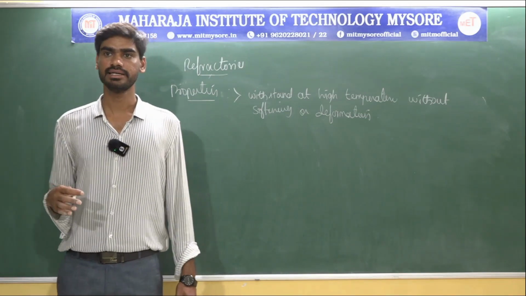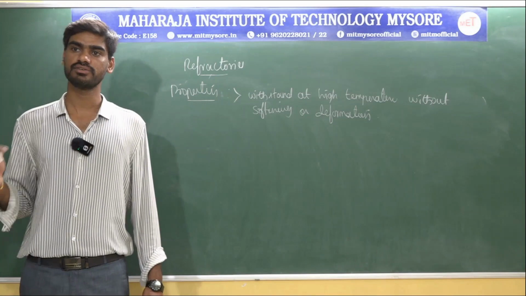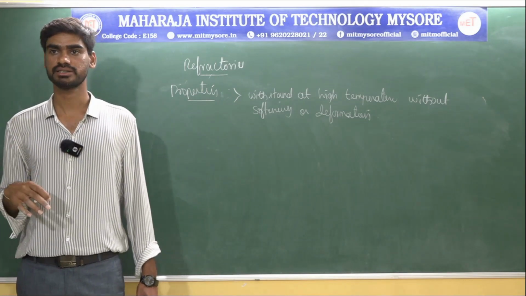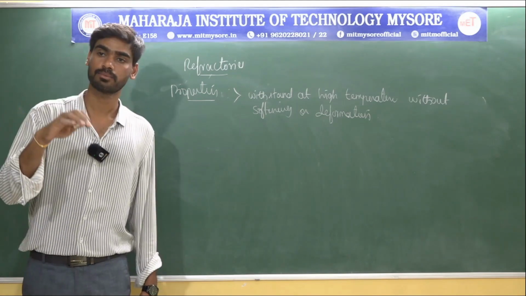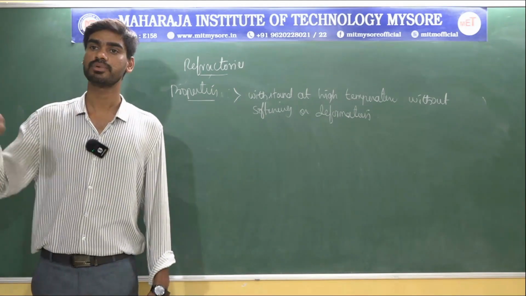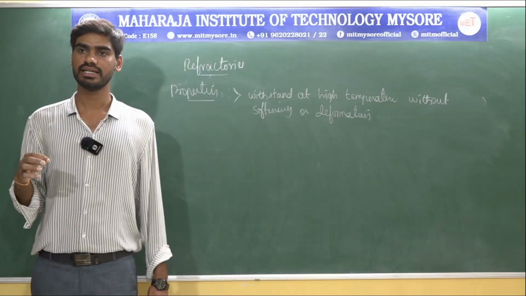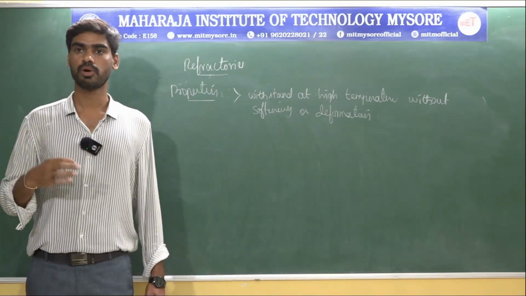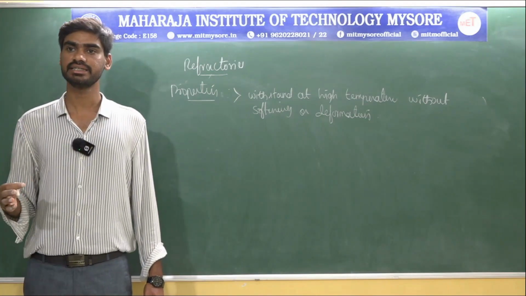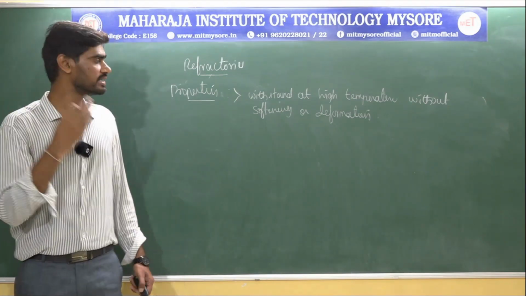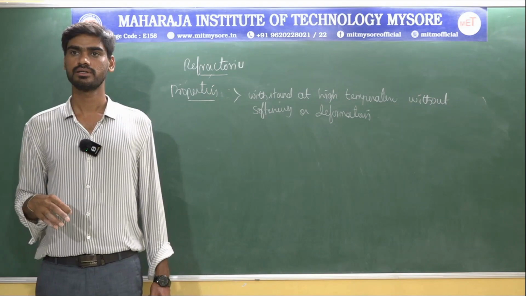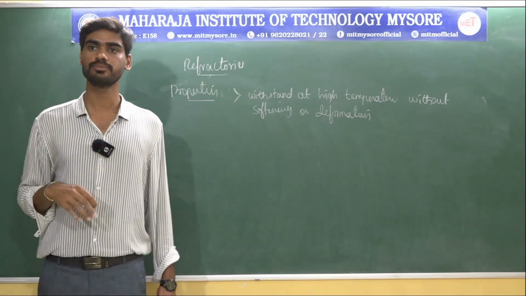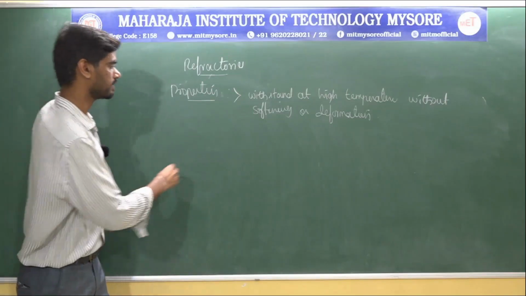So importantly, the softening temperature of the refractory materials should be higher than the operating temperature. So then only you can employ the refractories into a particular application. Fortunately, many refractories exhibit high melting points due to the high strength displayed by their fundamental chemical bonds. And also, refractories are chemically inert. That is one of the most important properties of refractories.